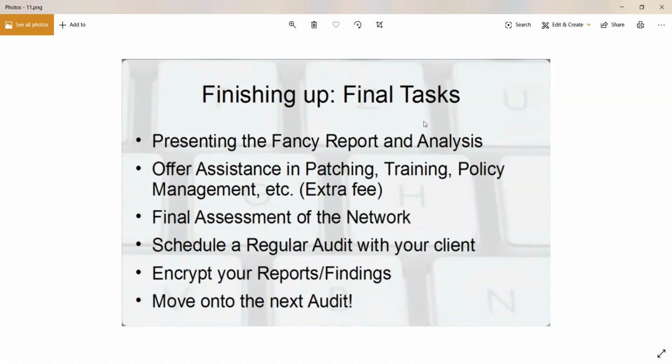If someone else gets access to it, they can do a lot of damage. So you should take care that whatever report you generate is only between you and the client and no one else. Once all of that is done, your penetration testing process is over for that system.